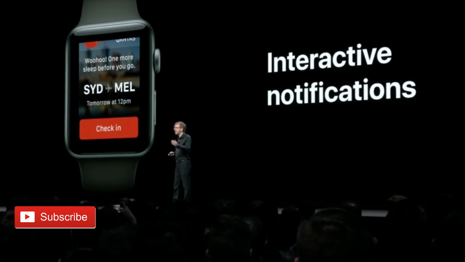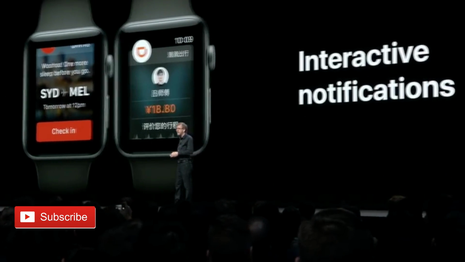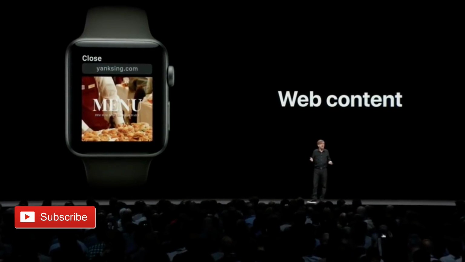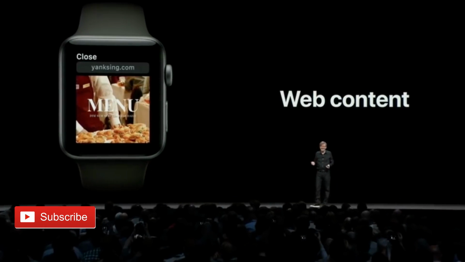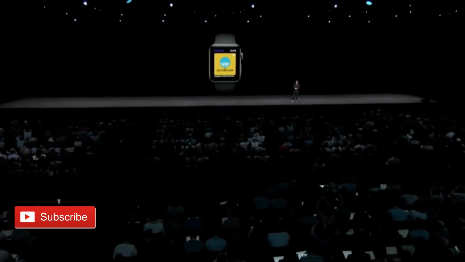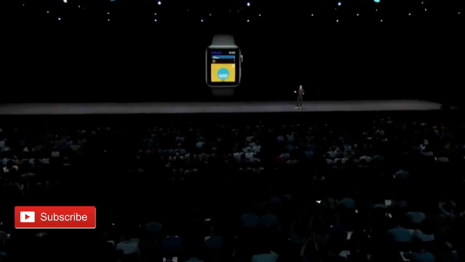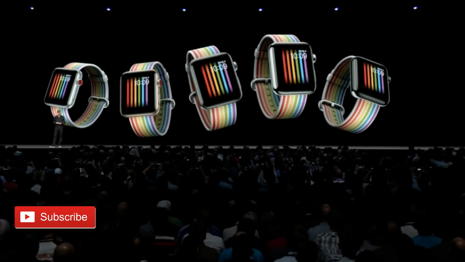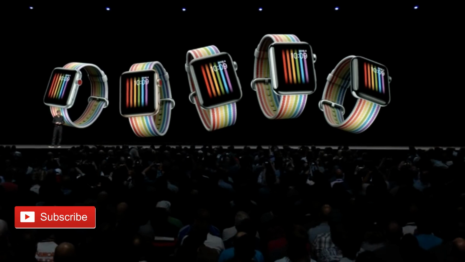Apple Watch has interactive notifications allowing you to perform quick actions straight from the notification. Message notifications are improved and give you the ability to view web content in mail or messages. Third-party Apple Watch apps can now play background audio on the watch, and Apple introduced the Pride Edition watch bands that will pair well with the new Pride watch face.